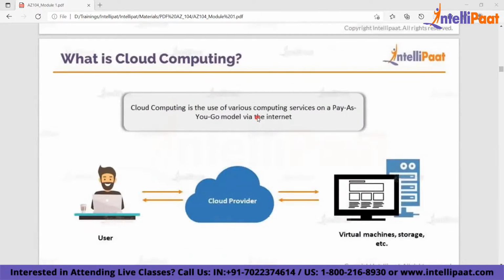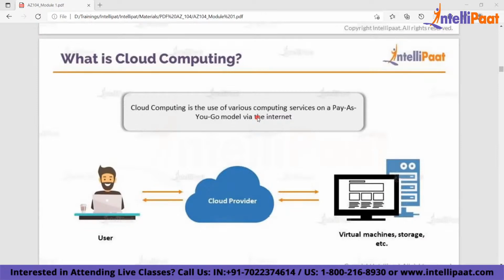Cloud computing works on a model called pay as you go, which means you pay for what you consume. It is like an electricity bill, right? So you consume, you pay for it. If you're not using it, you don't pay for it. So let's say if you create a database, you'll pay for the database. If you create a virtual machine, you pay for the VM.